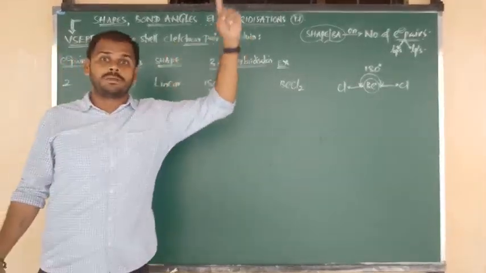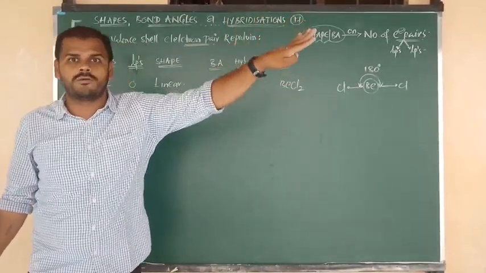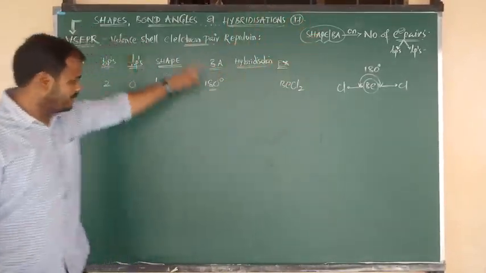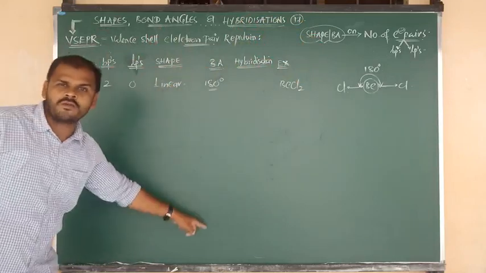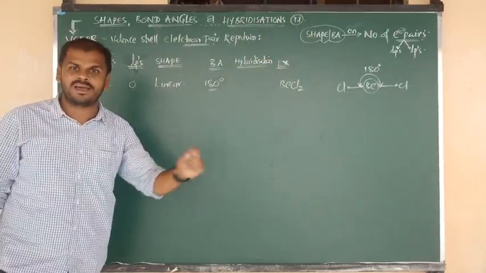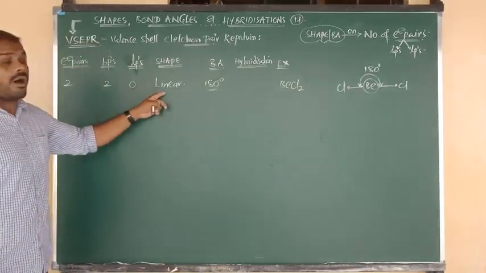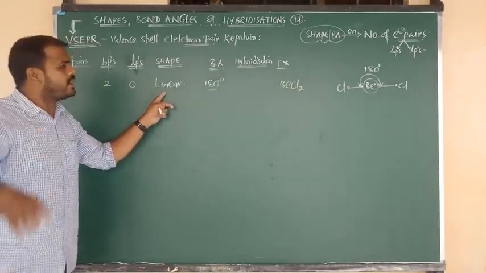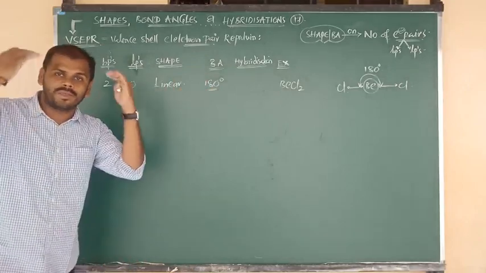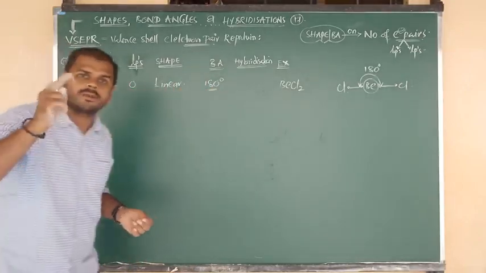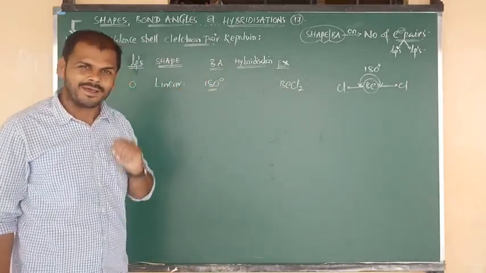Most of the chapters in PUC 1 and PUC 2 level depend upon this concept only. If you know this fundamental, nothing is difficult for you, Nana. 100% I guarantee. So all linear molecules always contain a 180 degrees bond angle. Fix this in your mind. Linear, 180, finished.